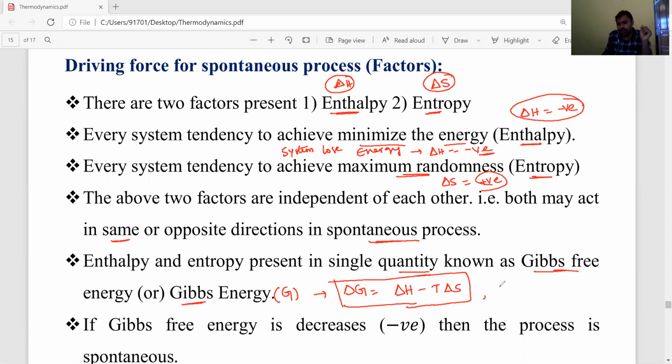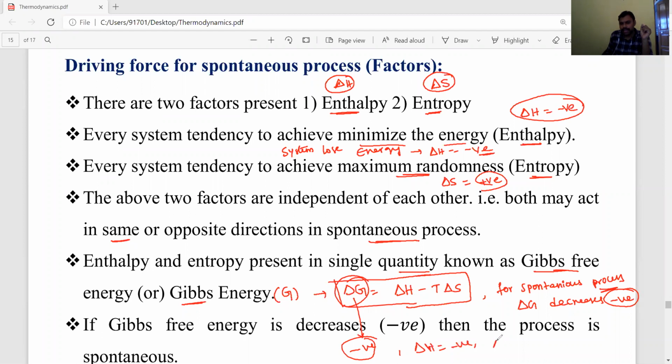Already I said, for a spontaneous process, always delta G decreases, which means it is negative. When delta G becomes negative, it means delta H is negative and delta S is positive. If delta S is positive, then minus T delta S is negative, and the total value becomes negative.